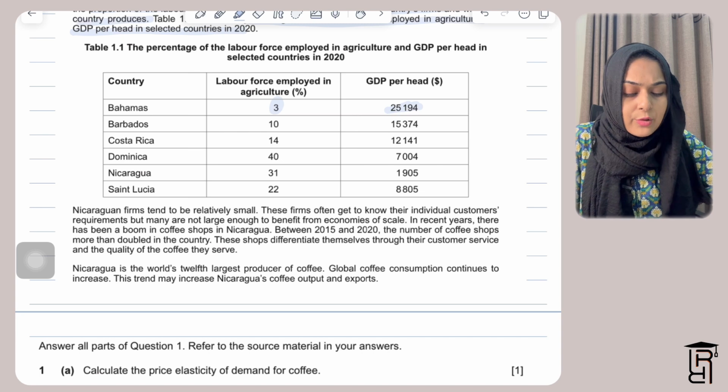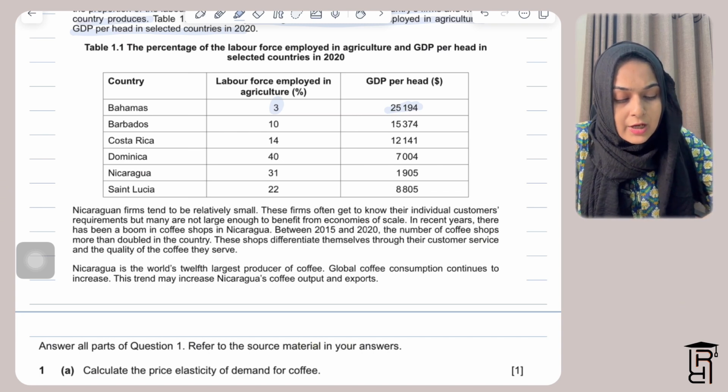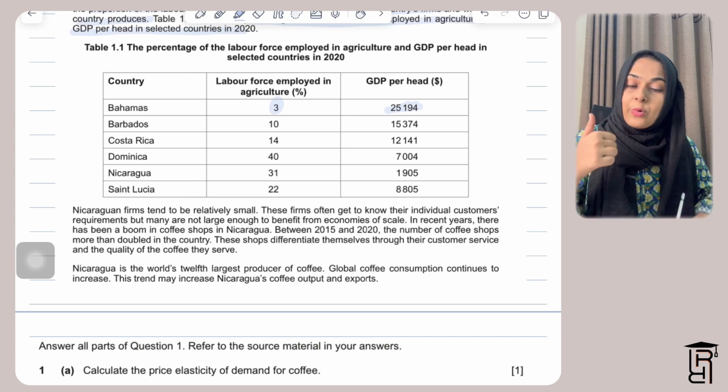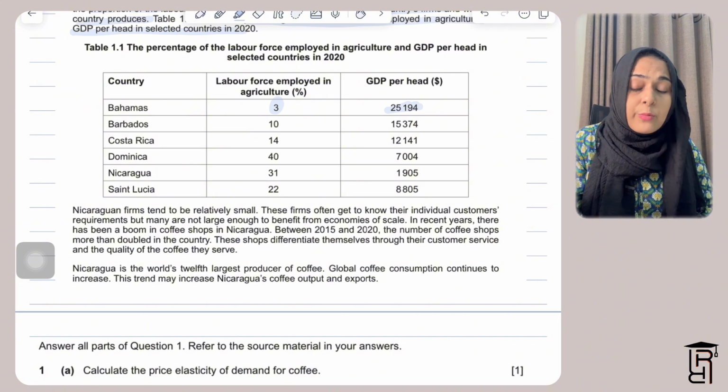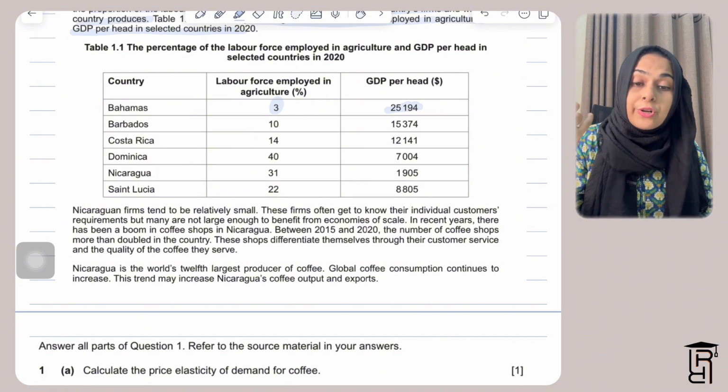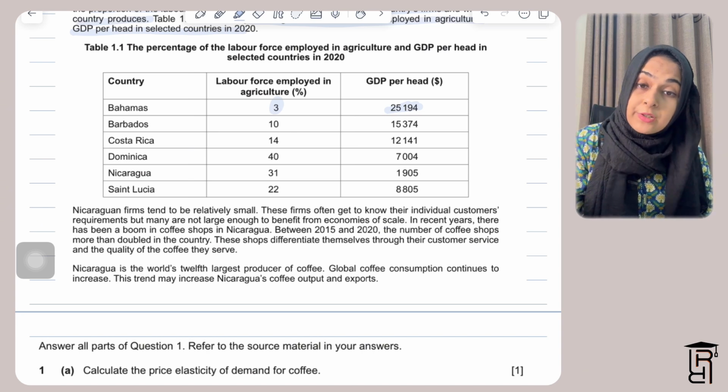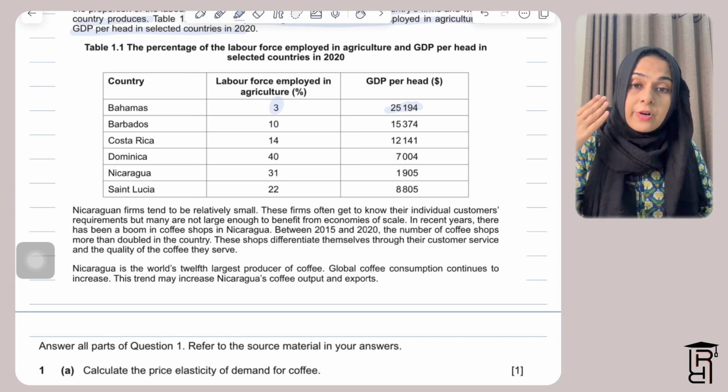Then they are saying Nicaraguan firms tend to be relatively small. These firms often get to know their individual customers' requirements, but many are not large enough to benefit from economies of scale. They have given you one advantage of being a small firm and one disadvantage of being a small firm. One advantage of being a small firm is it's easier to get to know your customers' requirements, to actually respond according to what the customers need and want.